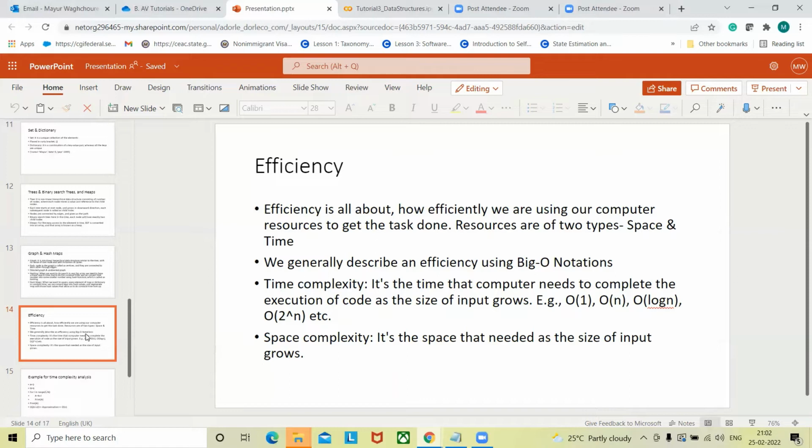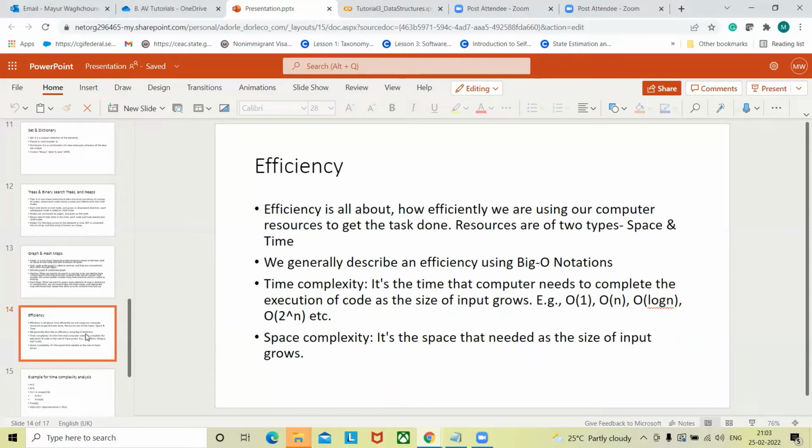If you have some code that is being executed in constant time, within a certain amount of time only, then that is considered a constant time case. Even if the size of input grows, if the time to execute the code remains the same, that is still a constant time case. If the time to execute the code increases with an increase in size of input, then you will have different sorts of cases.